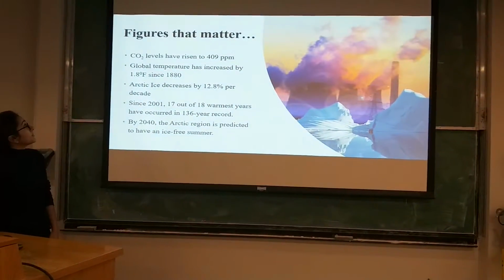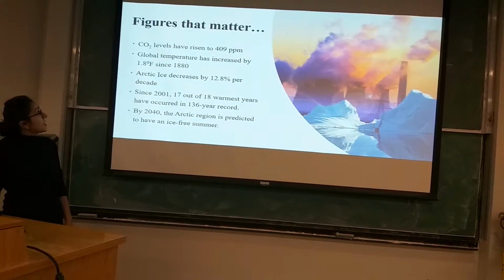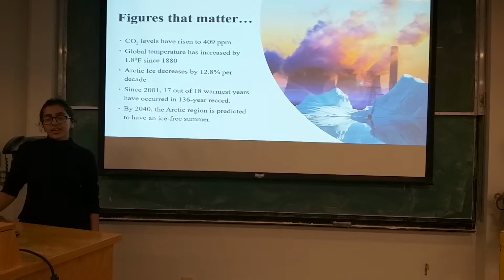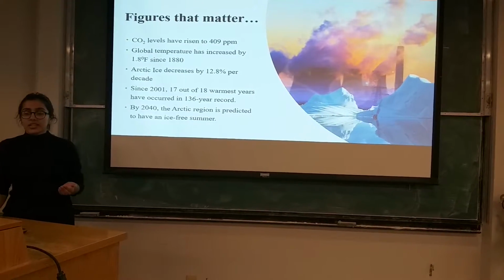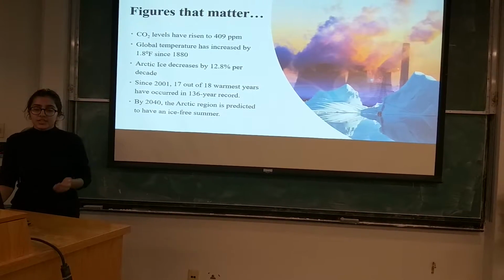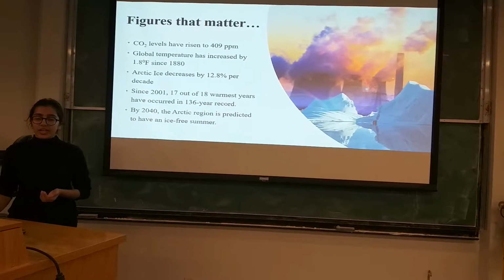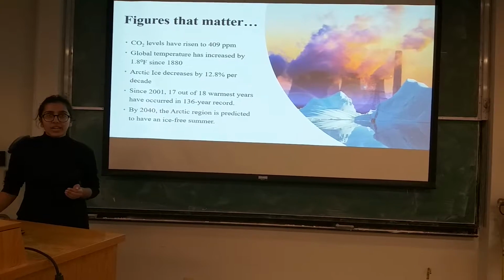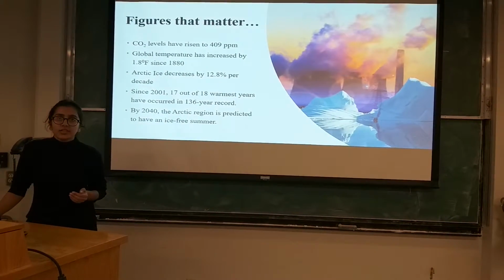Figures that matter. Carbon dioxide levels have risen to 409 ppm, as I have mentioned earlier. Global temperature has increased by 1.8 degrees Fahrenheit since 1880, and the ice decreases by 12.8% per decade in the Arctic regions. Since 2001, 17 out of the 18 warmest years have occurred in the 136-year record, and it is speculated that by 2040, the Arctic region is going to have an ice-free summer.